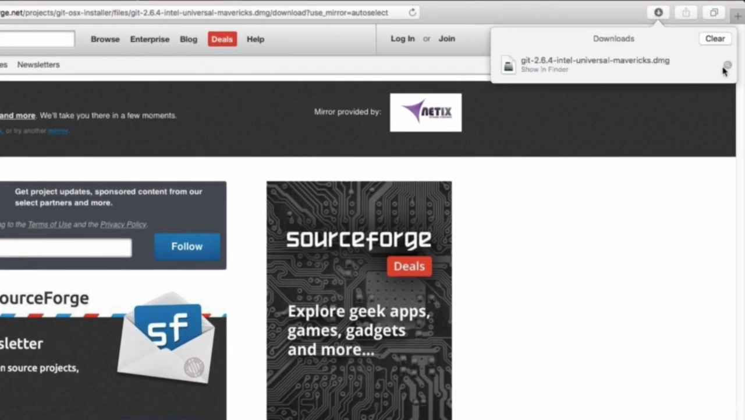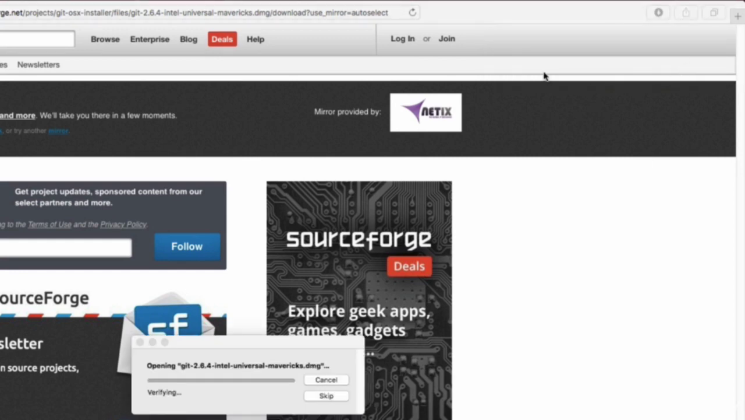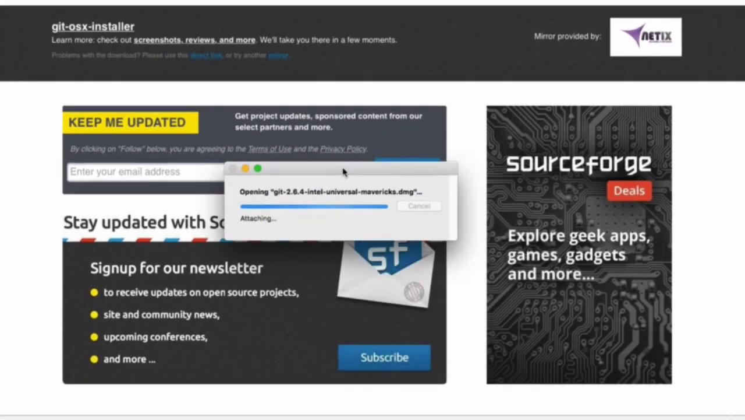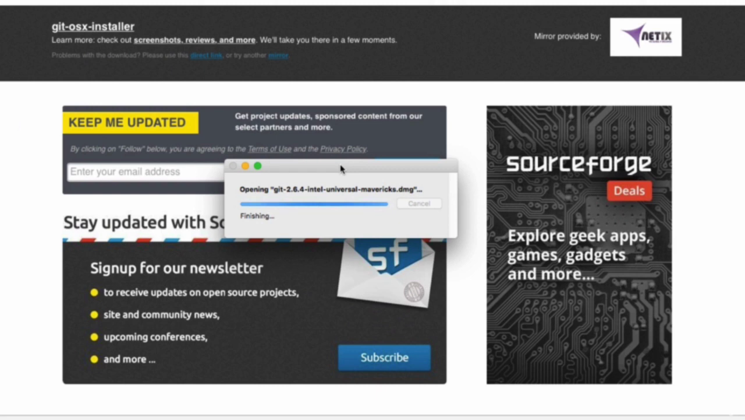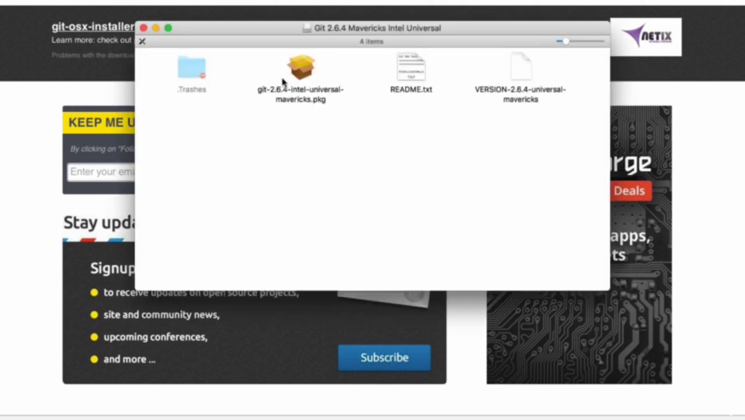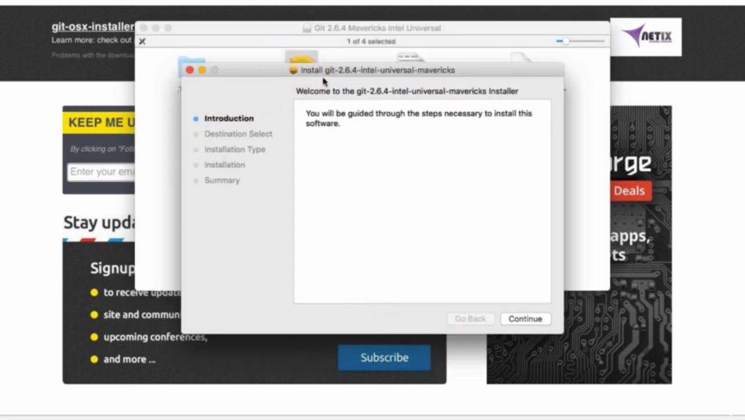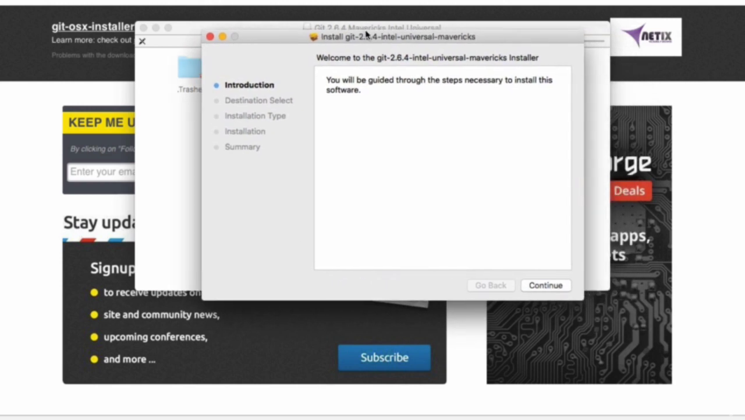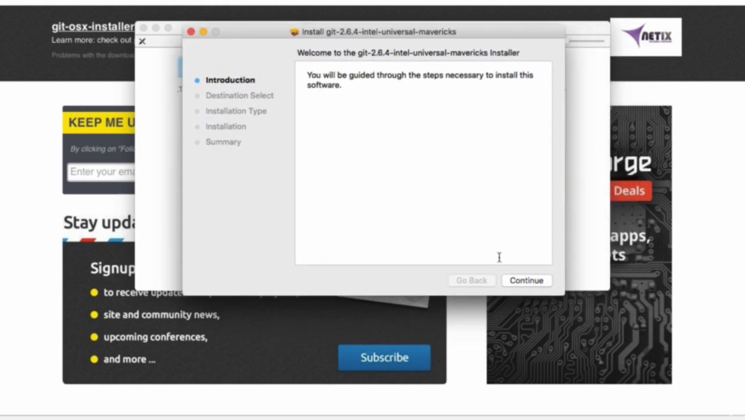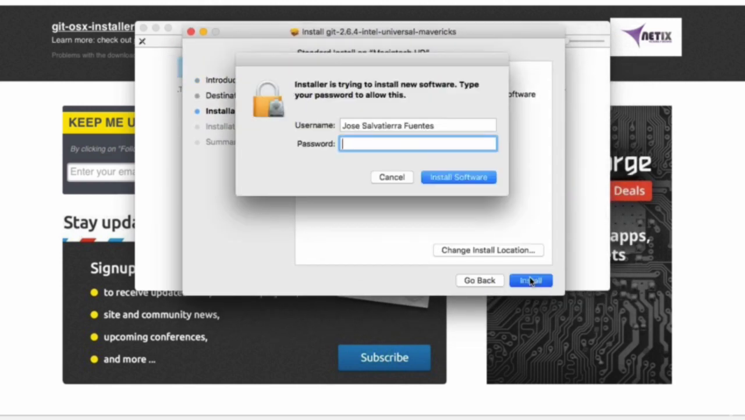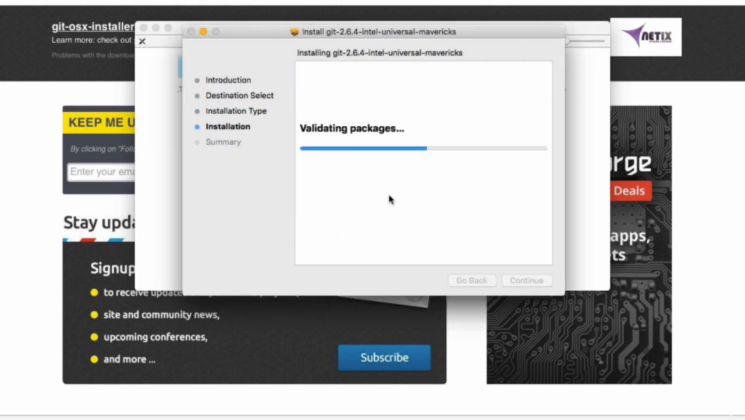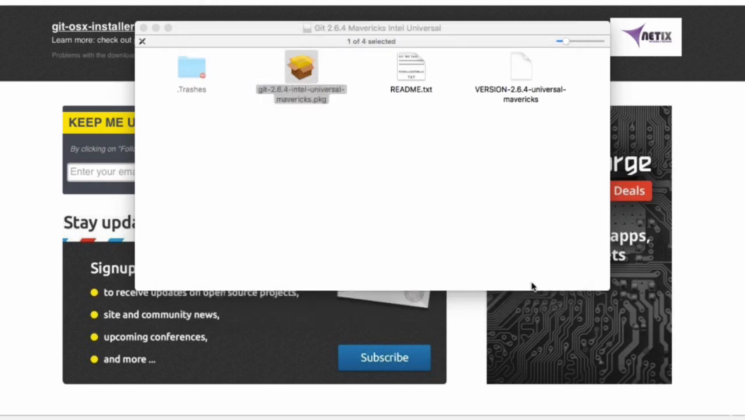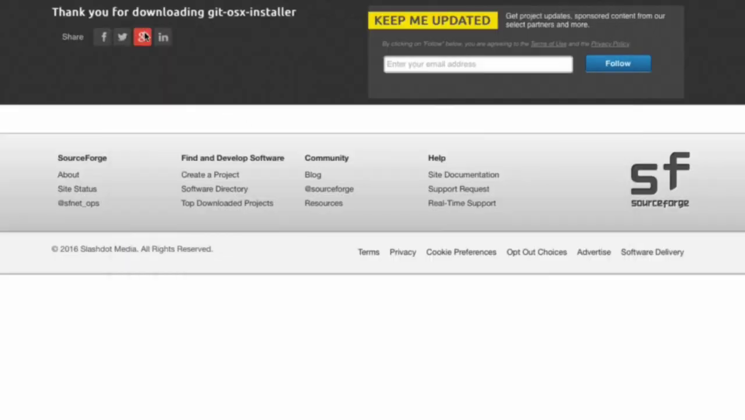Now it's finished downloading, we're just going to open it up here, and it shows us opening. Once it's ready, you just have to double click that, and it will either install a new version or update Git to the latest version, which is this one that we've downloaded. As you can see, it doesn't take very long, and then we are done here.